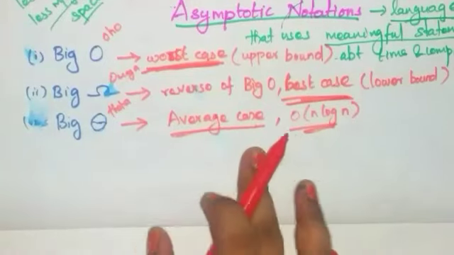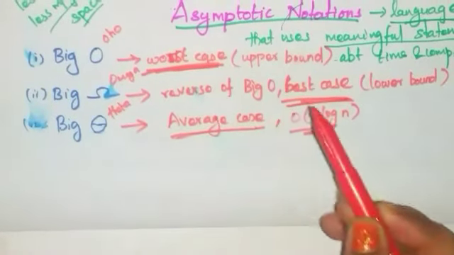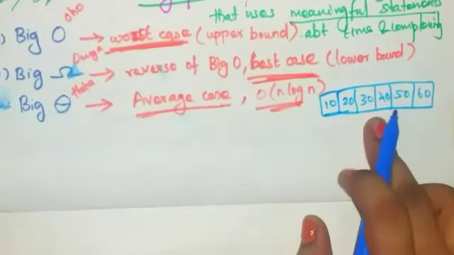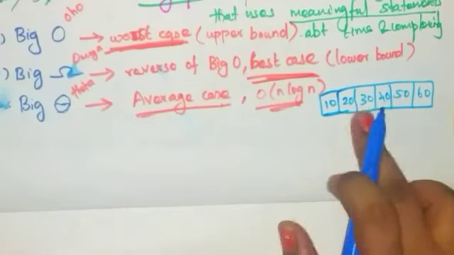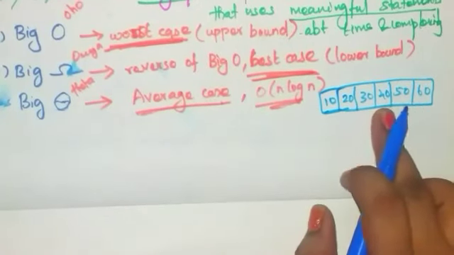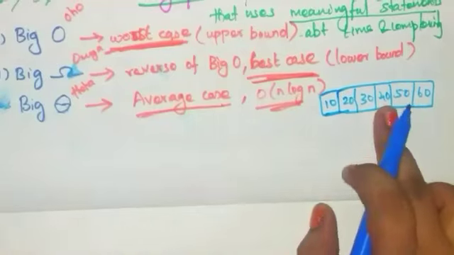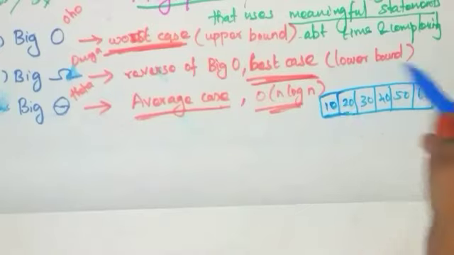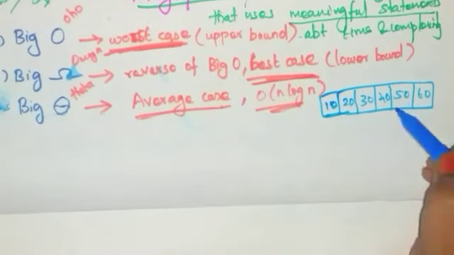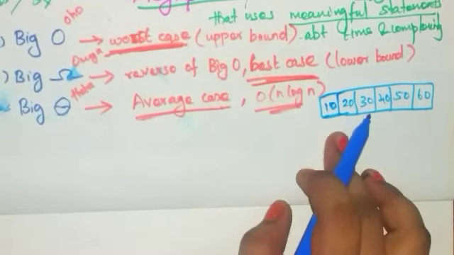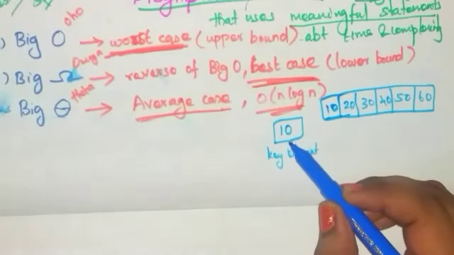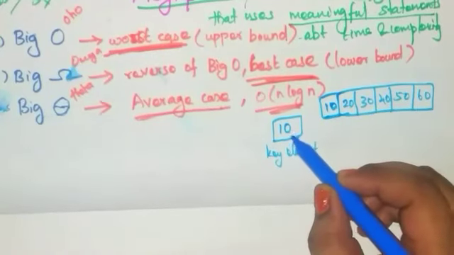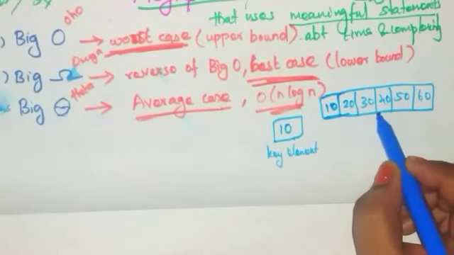So now let us see one example for worst case, best case and average case efficiency of an algorithm. Let us assume a list of numbers stored in an array. What do you mean by array? Array is a collection of homogeneous elements. This is the first element, second element, third, fourth, fifth, sixth. If you want to search the number 10 in the list, you compare that number with each element in the list.